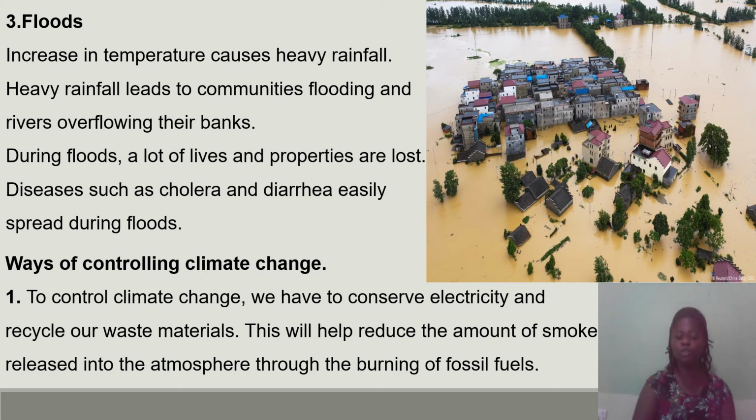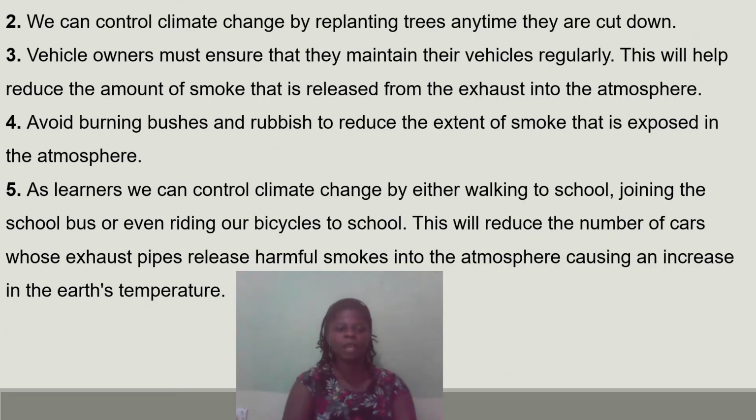Now, how can we control climate change? Well, we can control climate change. To control climate change, we have to conserve electricity and then recycle our waste material. This will help to reduce the amount of smoke released into the atmosphere through the burning of fossil fuel. We can also control it by planting trees. Anytime we cut one down, we should make sure that we plant another one to replace it.